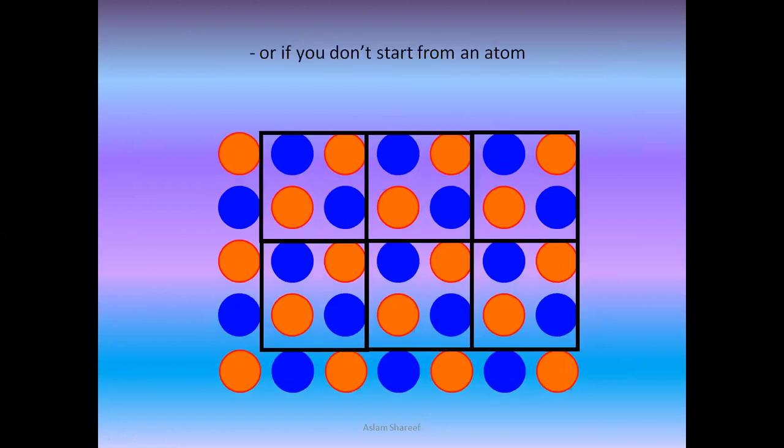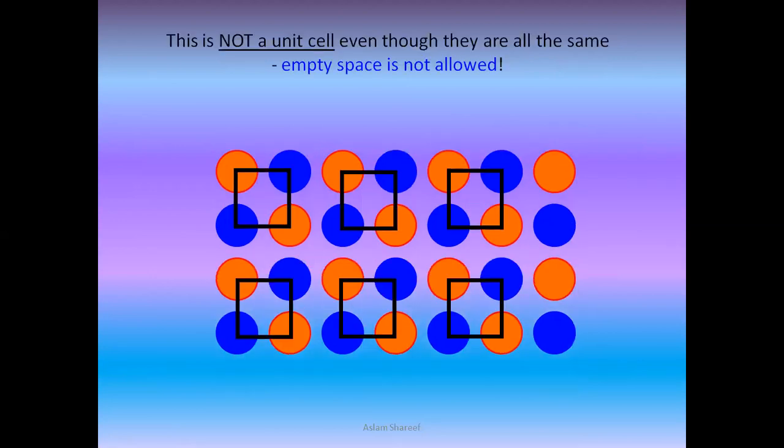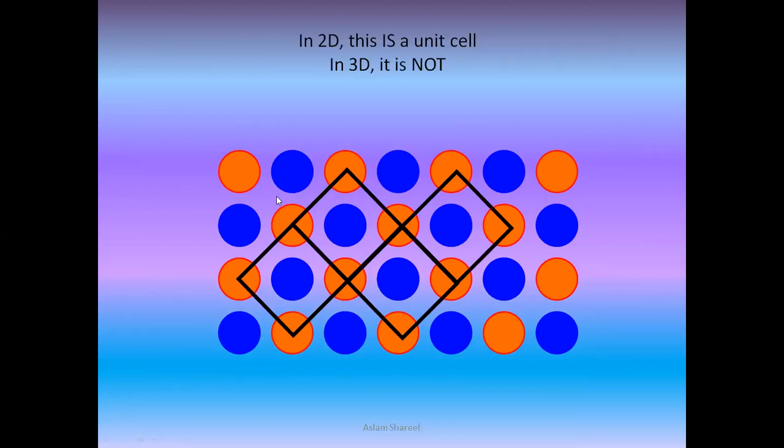Or if you don't start from the atom also, you can still call it a unit cell because we will be covering the part. So this is not a unit cell even though they are all the same, because empty spaces in between are not allowed like this. So in two-dimensional, if we see, this will be called a unit cell. But if we go for three-dimensional, we cannot call it a unit cell because the molecules are present inside it.